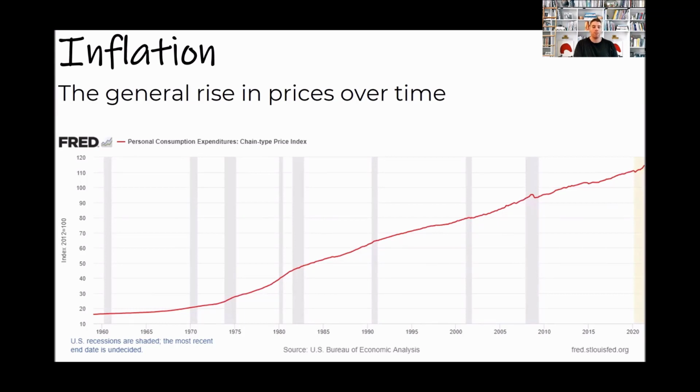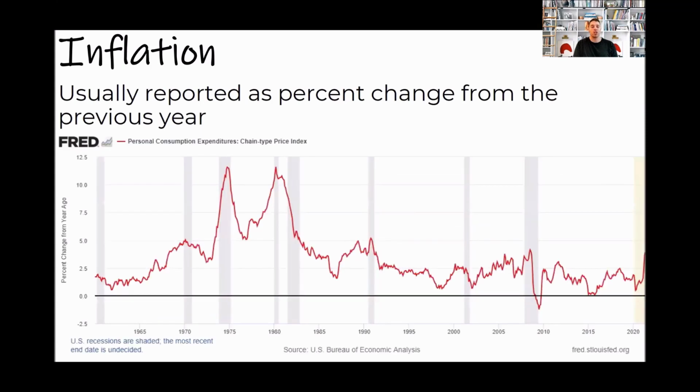We can measure inflation, and if you look at the graph here, we can see that it's just a steady increase in prices over time. Typically, though, we measure inflation as a percent change from the previous year. This graph is probably more like what you would see on the news, as inflation's up 3% this month, or 5%, or whatever. It's a measure of how much the prices have changed this month compared to the same month one year ago, and that's what you see here in this graph. It is the number that usually is reported in the news.